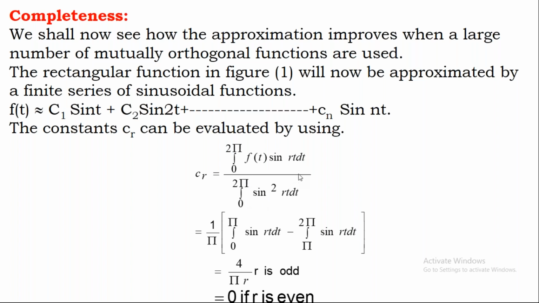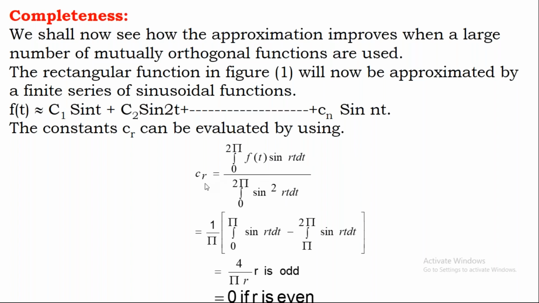Now try to understand the logic behind this. Earlier, if we consider only one component, we represent f of t, the actual function, with sine t. Since we approximate, this sine t is the approximated function, f of t is the actual function. And here in the denominator, we have to write the approximated function. But the approximated function now has how many components? 1, 2, 3, so on, n number of components. In general, each and every component, which you can write as sine t, sine 2t, sine 3t, sine nt, you can represent by a function sine rt.